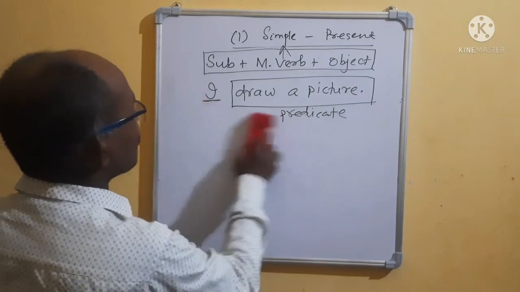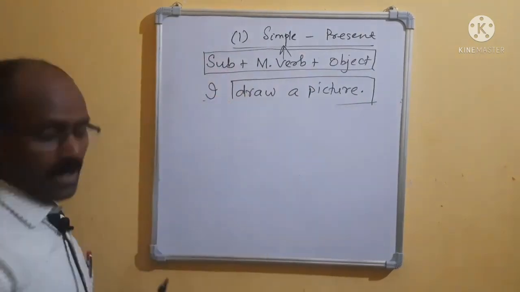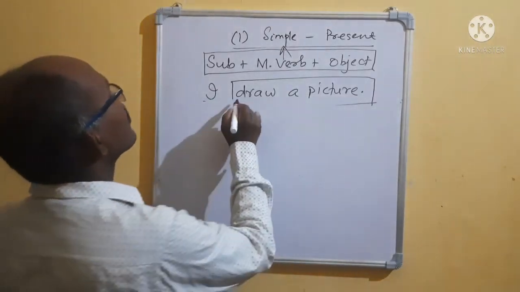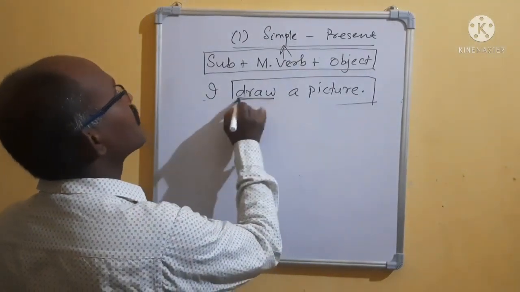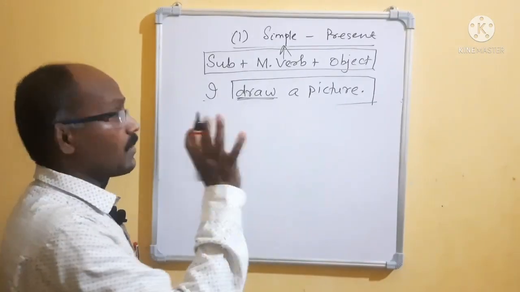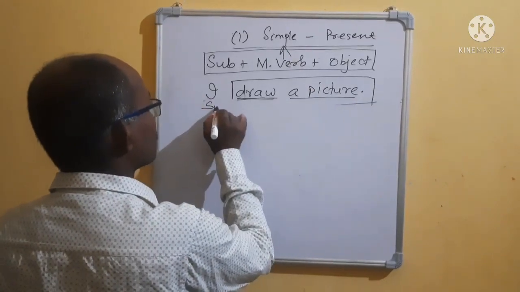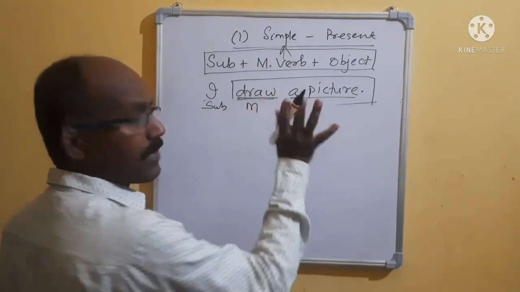What is our formula? See here. Formula is subject, then after subject, what is coming? This is verb, main verb. Draw, drew, drawn, past tense. I draw a picture. This is subject, this is main verb only, no helping verb is there.